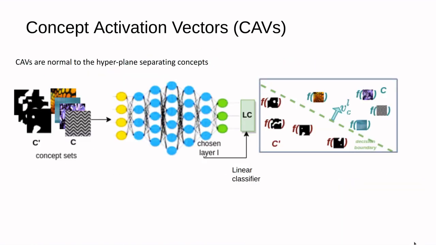For this, they first pass the chosen concept C and C' through the model to get its activations for the chosen layer L. Then they use a linear classifier to estimate a decision boundary in the model's activation space. The concept CAV is normal to this decision boundary, pointing towards the concept direction.